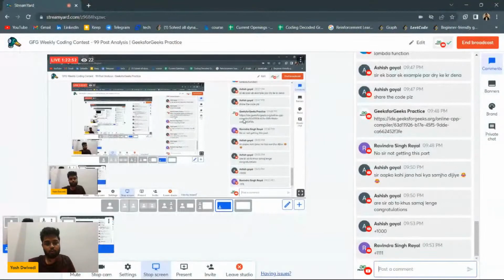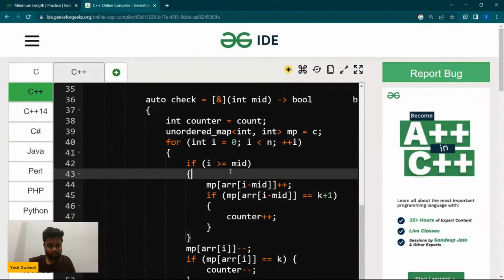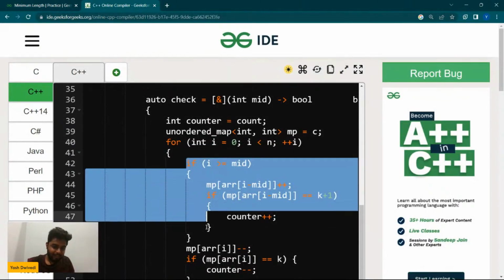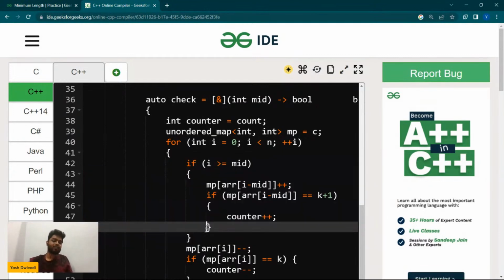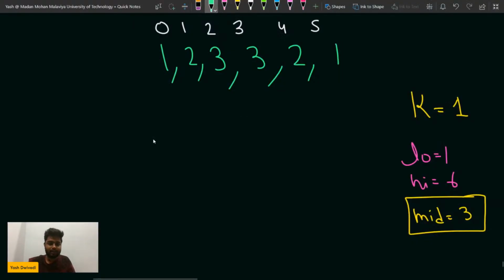Just give me a second. Let's move back to this code. Yeah. So if the i value is greater than or equal to mid, that means if i minus mid is available to me. So first of all, inside the map, what is the scenario? Let me tell you about that also. Inside the map, what is happening? Let me just write this here.